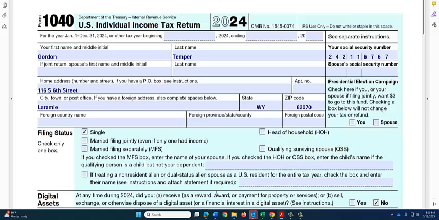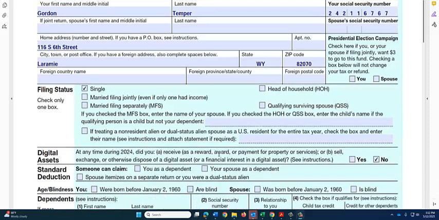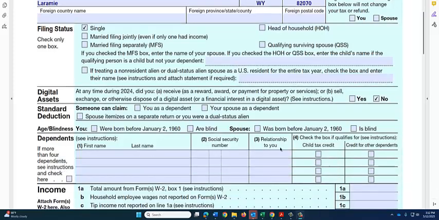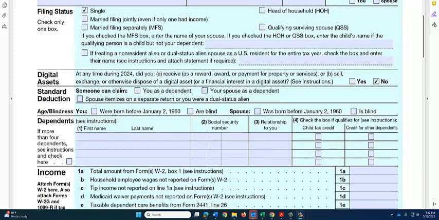First, we will begin the 1040 by entering the taxpayer's first and last name and social security number and double checking the spelling and the figures to make sure they're correct. We'll enter the address and leave the section about the presidential election campaign blank because he does not wish to contribute. His filing status is single. There was no indication that he had any digital assets. No one can claim Gordon as a dependent, so we'll skip that section. He was not born before 1960.